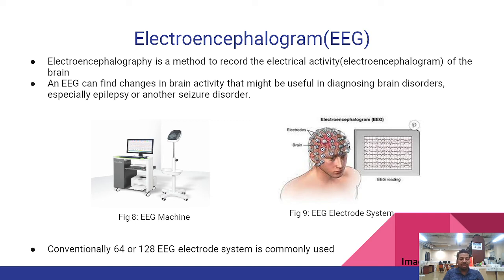In figure 8 we can see a portable EEG machine, and in figure 9 we can see the EEG electrodes that are marked in the figure. We can see an EEG cap, and there are various holes in the EEG cap where the electrodes are placed in direct contact with the skin. At the same time, a jelly type substrate is used so that there is a good contact and good response that is collected, and the electrodes can then be utilized to collect various signals from the different places of the skull.